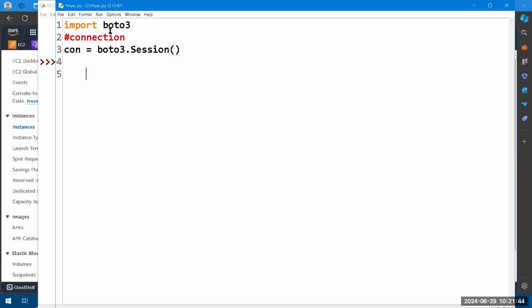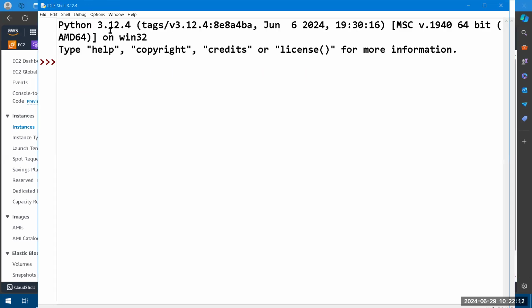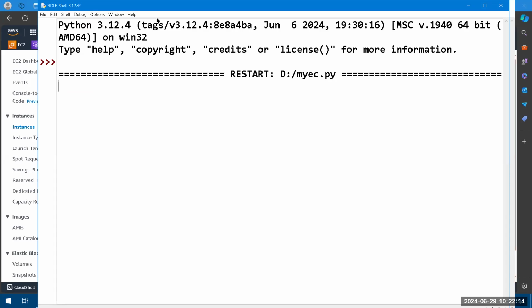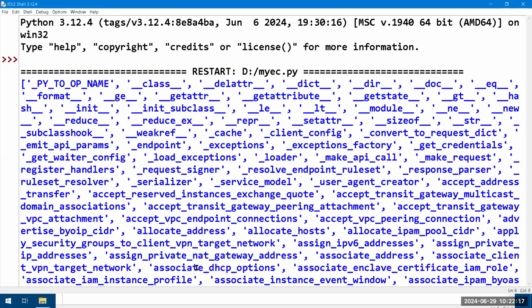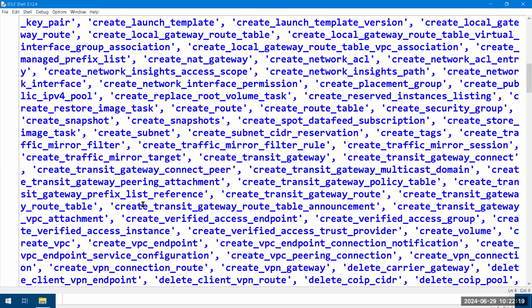From line number 3 only, con dot. This is a perfect tree we have. My service name is EC2. Here you need to define region name US East 1. One day definitely it is difficult to you. Any name, X. So now simple, if I'm writing print dir of X, what are the X? Because for X you gave EC2, all EC2 related actions you will get. See, all related to EC2 only.